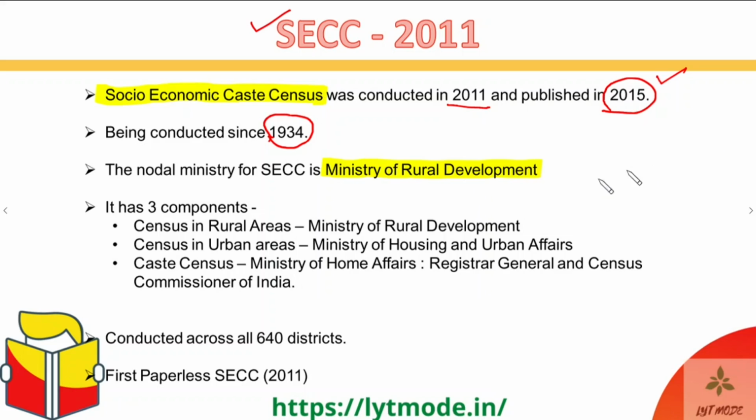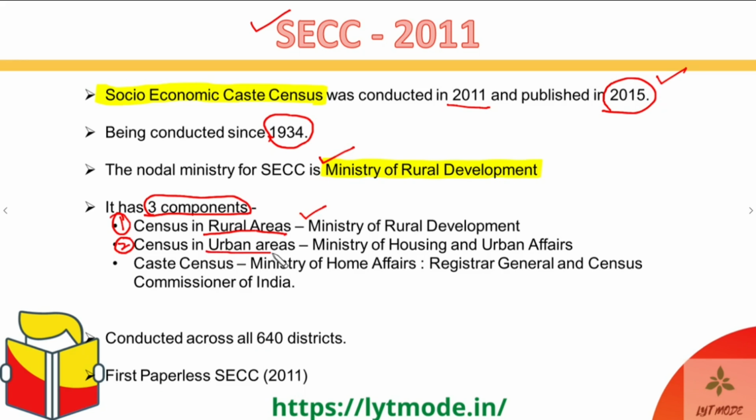Then moving ahead, this SECC has three components, and all of these three components are taken care of by three different ministries. So even though the Ministry of Rural Development is the overall nodal ministry for it, still the three components are conducted by three different ministries. So overall SECC is basically conducted by a coordination between three different ministries of India. Okay. And the first of them is, of course, the Ministry of Rural Development. So the first component, which is census in rural areas, is conducted by the Ministry of Rural Development, or the MORD. The second component then is the census in the urban areas.